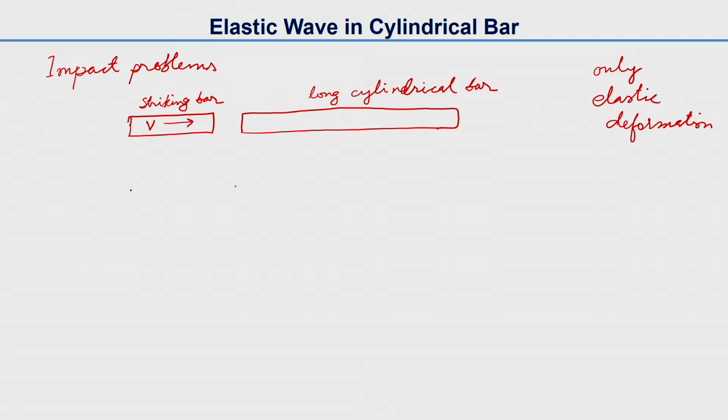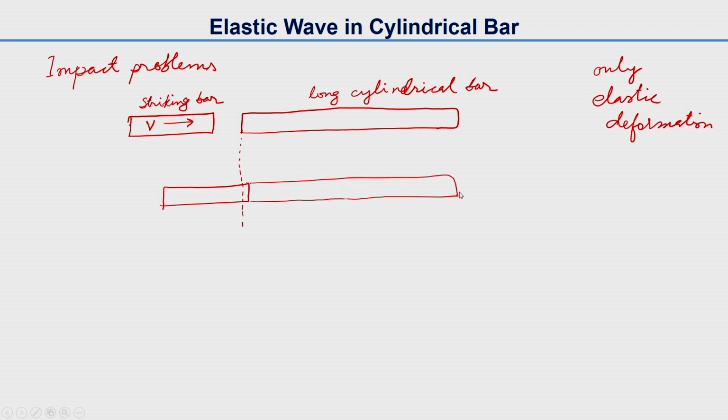If we impact with the striking bar, it will hit the long bar, and at a time t, let's assume that the front of the disturbance, the wave, reaches the point x.